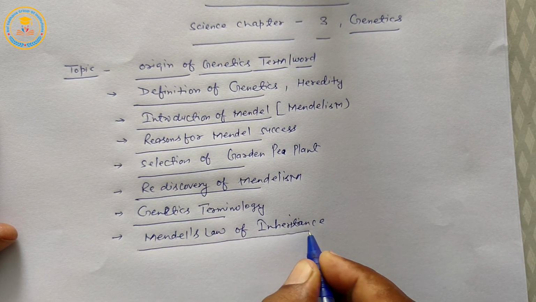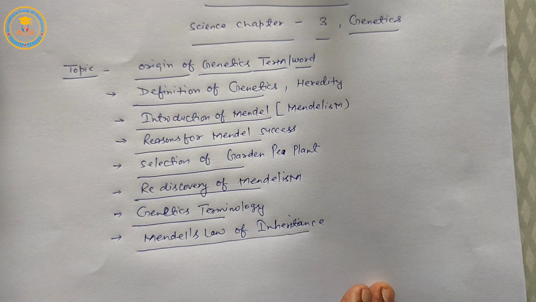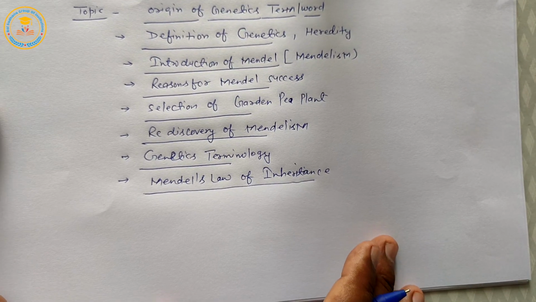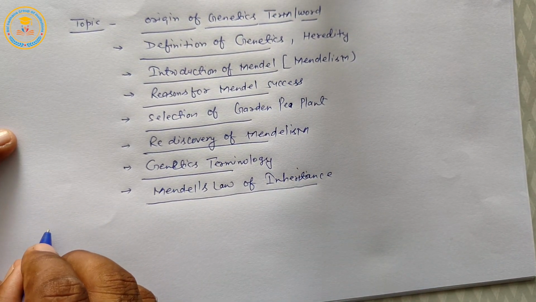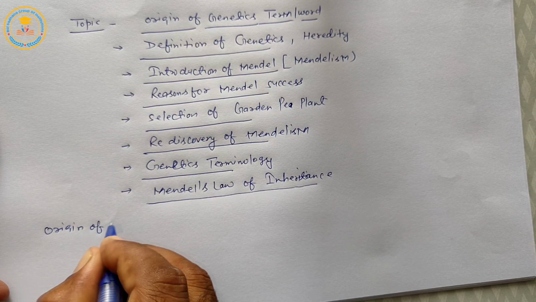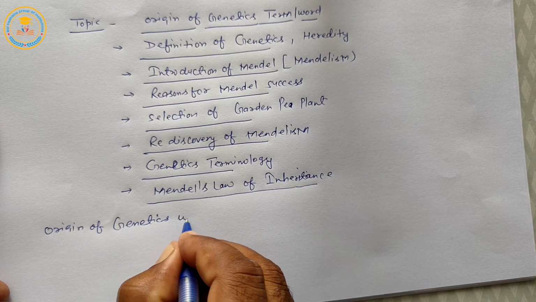So students, these topics are included in chapter 3rd genetics. First topic is origin of genetics word.